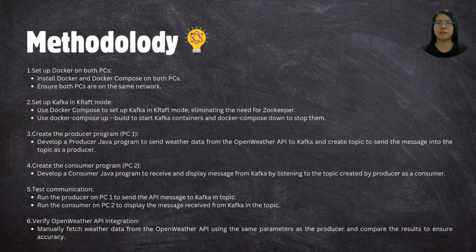Methodology. First, we set up Docker and Docker Compose on both PCs and ensure they are on the same network. Next, we configure Kafka in KRaft mode using Docker Compose, eliminating the need for Zookeeper. We then create the producer program on PC1 to send weather data from the Open Weather API to Kafka and create a topic for the message.